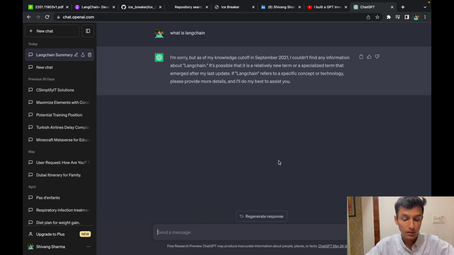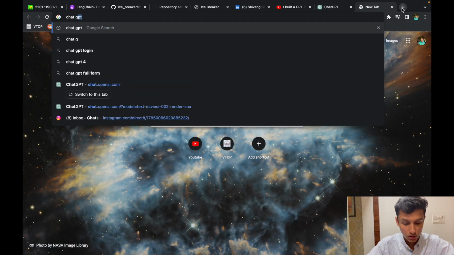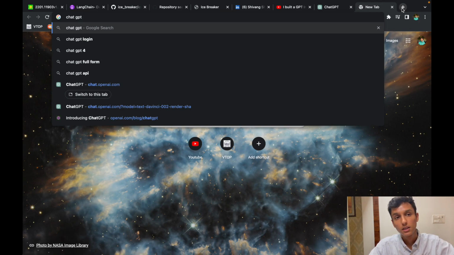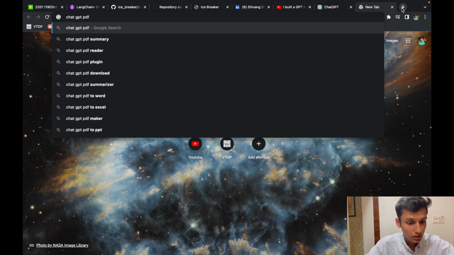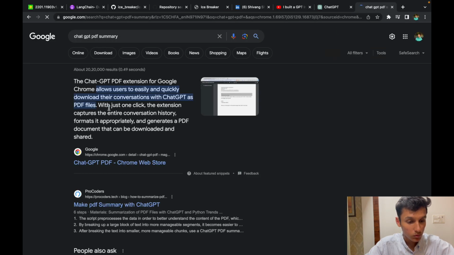But moving on, ChatGPT also has its own applications where we can use them to create and write, without writing code. We can use them to use our own PDFs or own data. For example, I show here PDF summary.